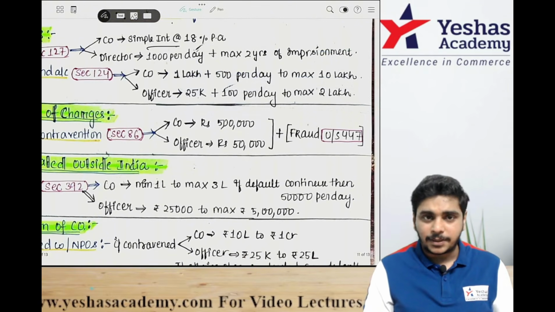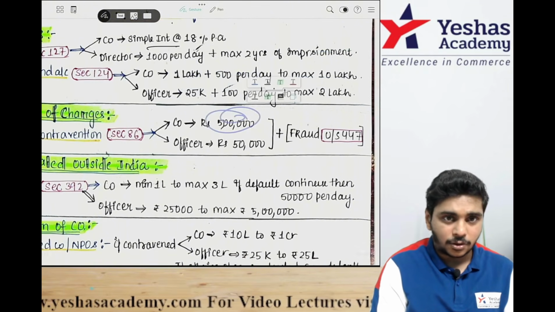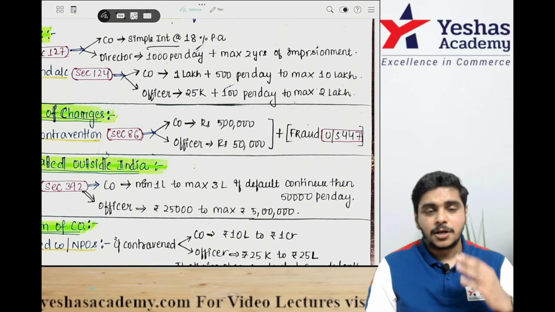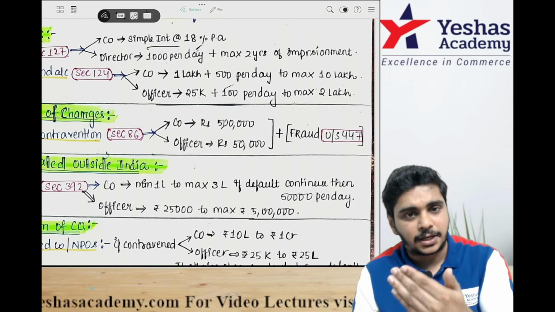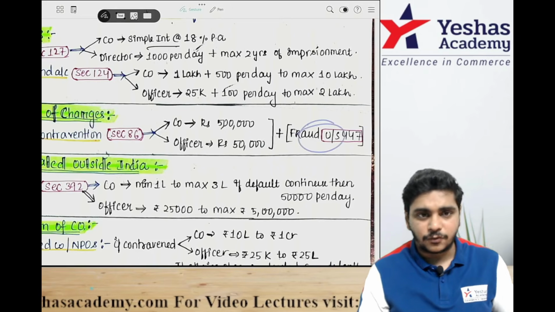In charges, section 86 penalty is here. Company 5 lakh, officer 50,000. In case of fraud, it is 447.